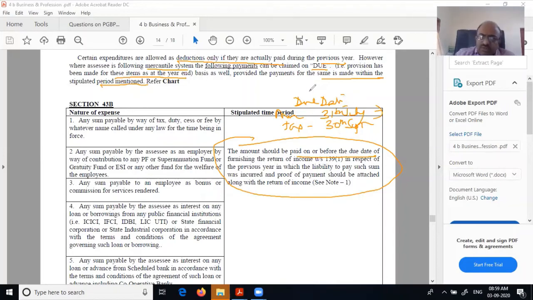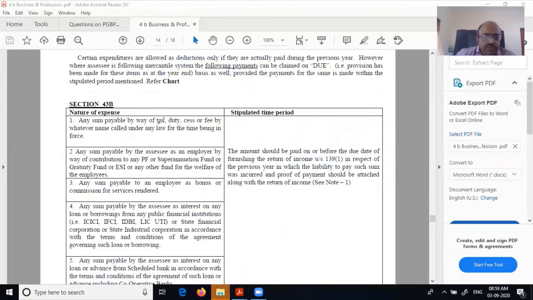Mind you, this comes only if you have made a provision in the books. And 43B is not applicable for everything. Like salary payment, there's no problem, it's not controlled. What is controlled are these items: tax, duty, cess, or fee by whatever name called; any sum payable by the assessee as an employer by way of contribution to a recognized provident fund.